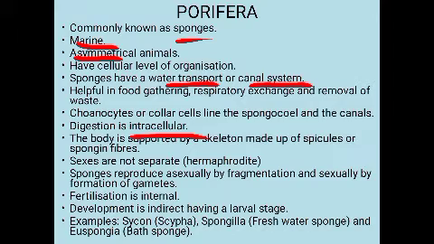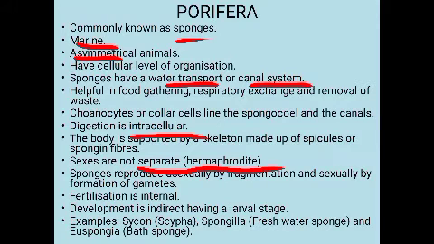Okay, then the body wall is supported by skeletal structures which are made up of spicules and spongin fibers. What are spicules? Spicules means small spine-like structures, and spongin fibers are proteinaceous fibers. Okay, so they are present in the body, and they support the body wall, because the body is soft, so they need some support. For that, a skeletal structure is formed by the spicules or the spongin fibers which provide support to the body.